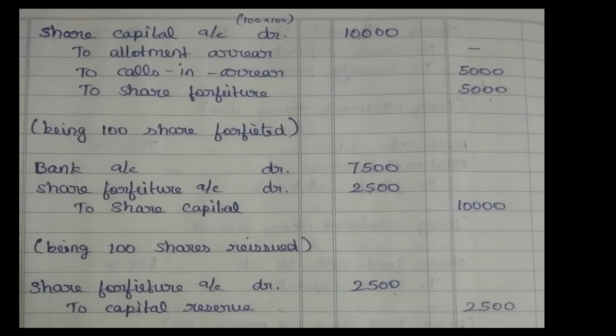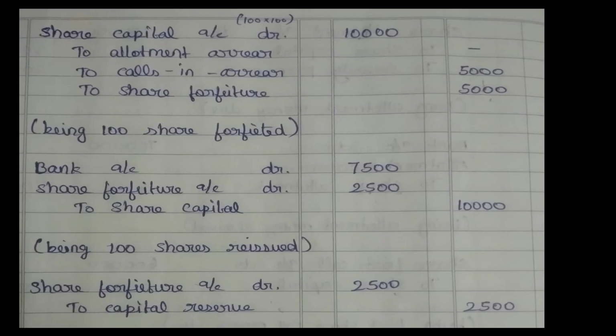Now reissue. Out of this, 100 shares are reissued, which means the whole lot of 100 is reissued, not partially. Bank account debit, share forfeiture account debit to share capital account. The bank will be 7,500, share forfeiture, the total is 10,000. So 10,000 minus 7,500 will give me 2,500.